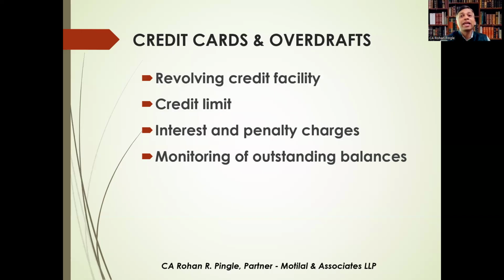Next, let's understand credit cards and overdrafts. Credit cards and overdrafts provide customers with revolving credit limits. Here the user can borrow up to the sanction limit and repay periodically. Risk factors include overutilization. Many times it happens. So we need to see that CBS also flags this. We need to report in our monthly report if it happens that an account is overutilized, and check what needs to be done. Delayed payments and fraudulent transactions are also risk factors we need to take care of.